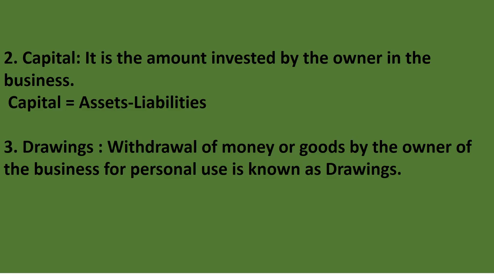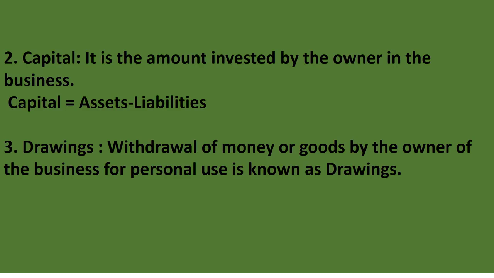So capital is a liability of the business towards the owner, and it also increases with additional or fresh capital or the amount of profit earned. On the other hand, it reduces when the owner makes drawings or loss is incurred by the business.